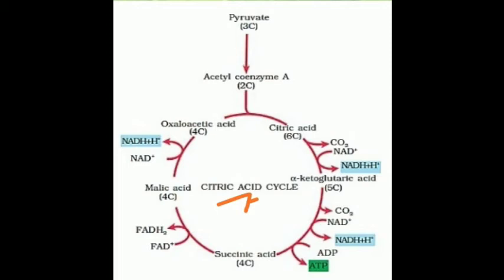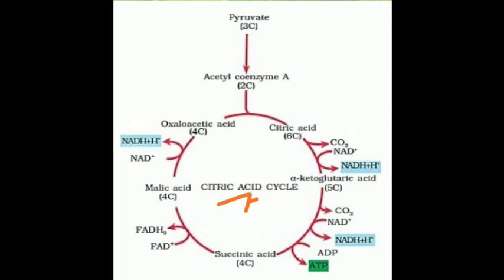Dehydration means removal of water and rehydration means water is added again. So, it gets converted into isocitrate. And after that, it undergoes dehydrogenation and decarboxylation in the presence of enzyme. Now, it gets converted into alpha ketoglutarate.